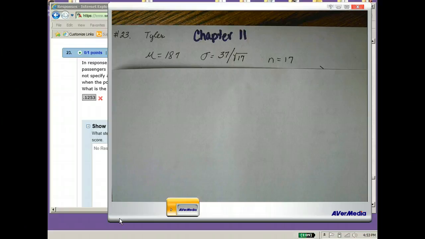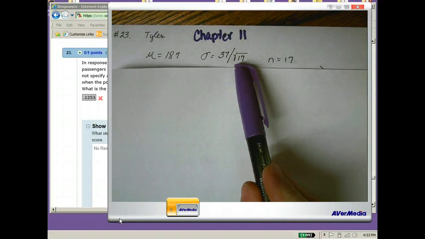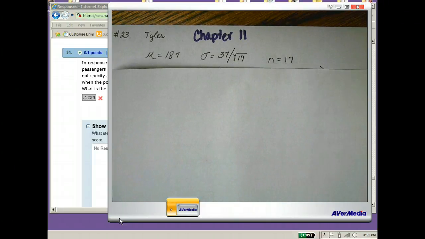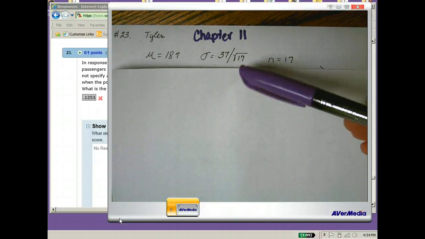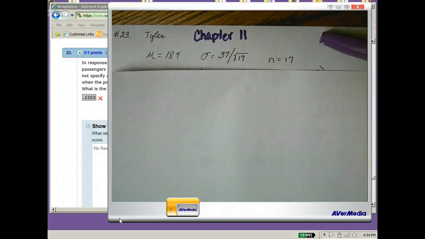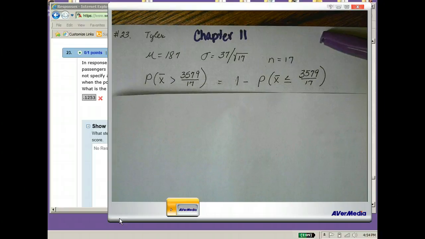The standard deviation, since these are averages, not individual scores, is a sampling distribution, so the standard deviation is going to be sigma divided by the square root of n. So square root of 17 in this case, since n is 17. We would use this for standard deviation anytime the numbers that we're using are averages rather than individual data.